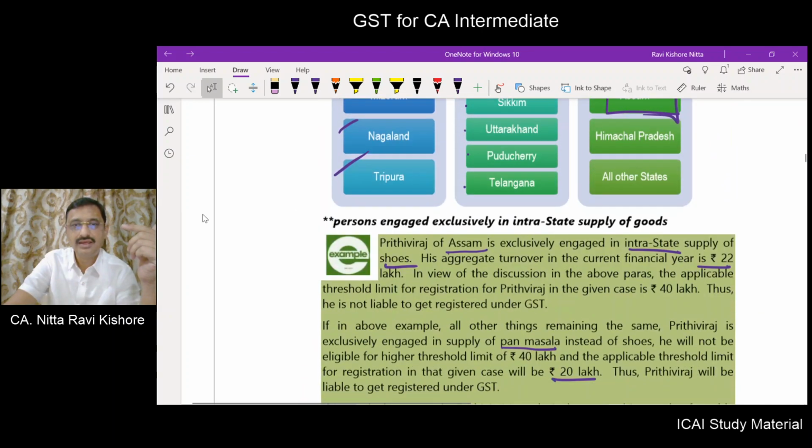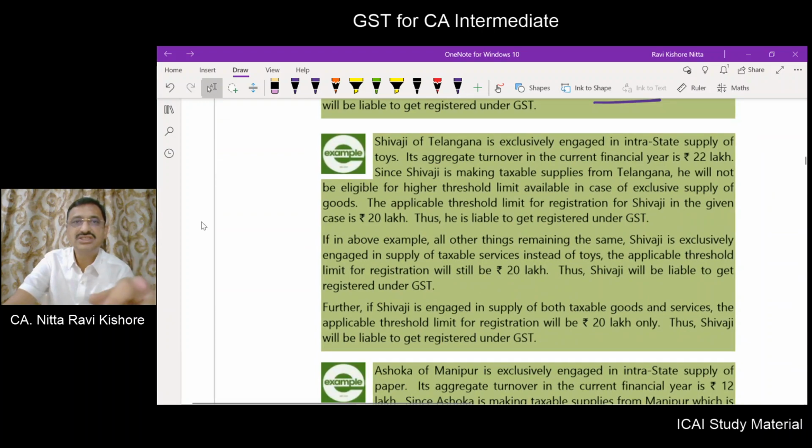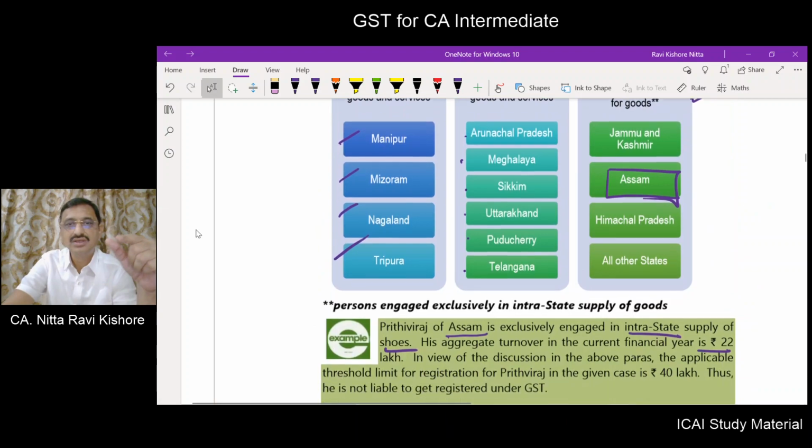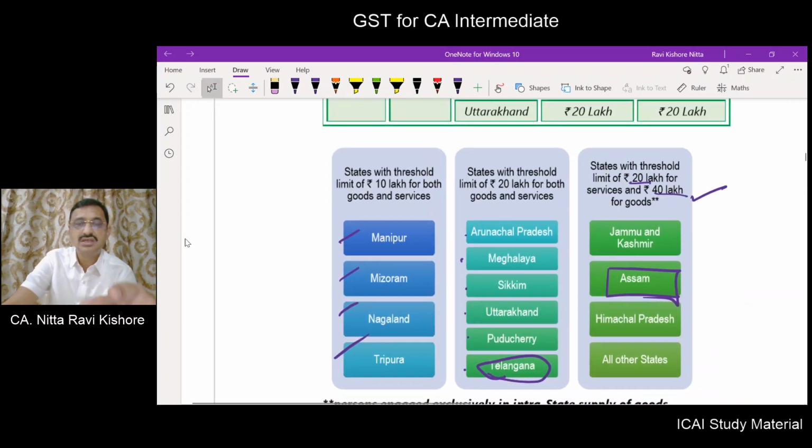Okay. Next. We will move on to the next example. Shivaji of Telangana. Now go to Telangana. Where is Telangana? Telangana is here. For both goods and services it is 20 lakhs.